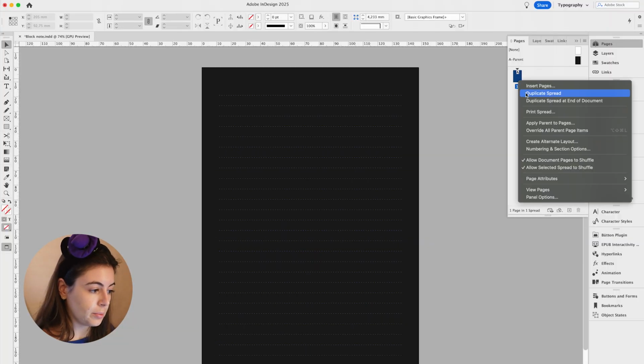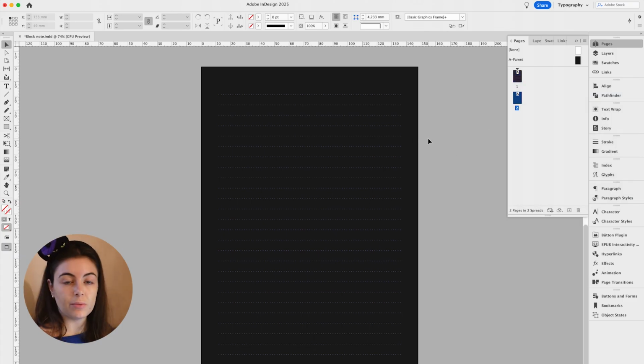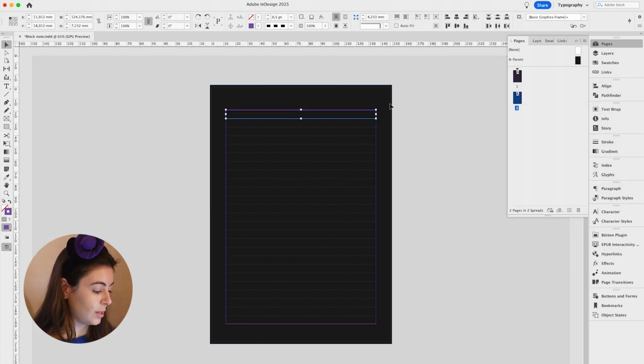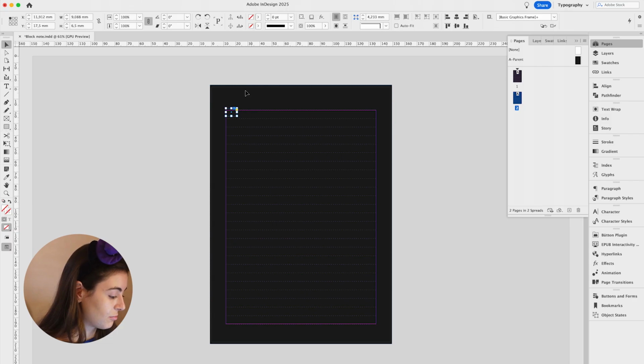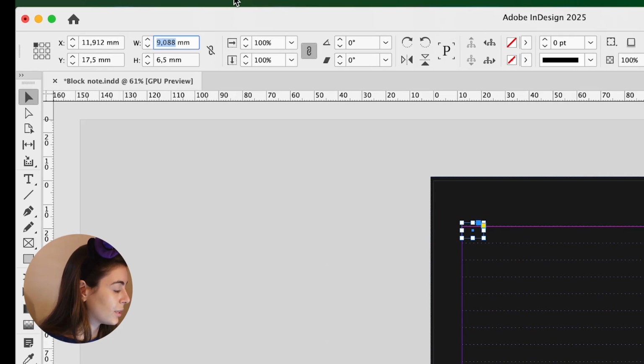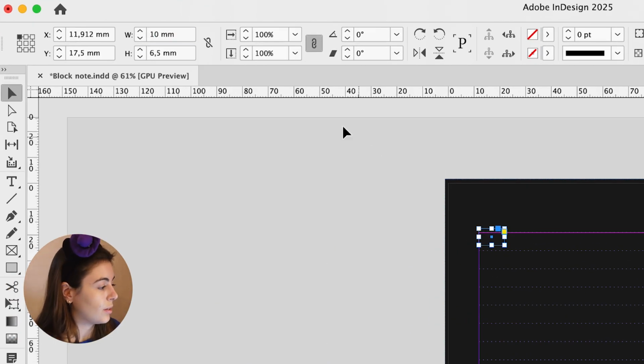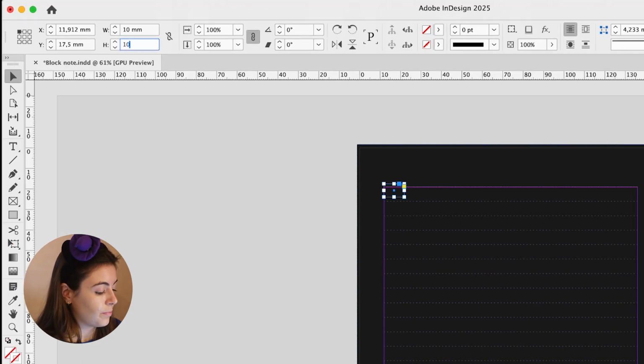I'm gonna duplicate the page because we want maybe a frame. Because that's the margin, I'm gonna use a square with M. I'm gonna click on a corner and create a random square, and then give it a centimeter for both sides.